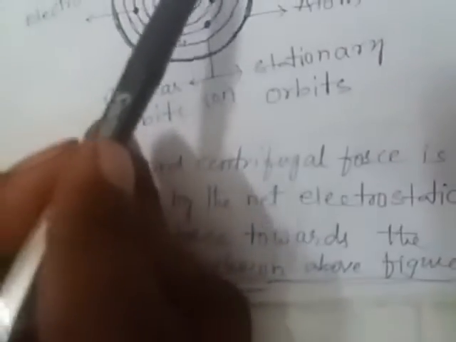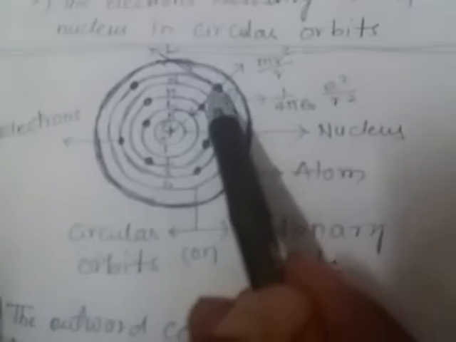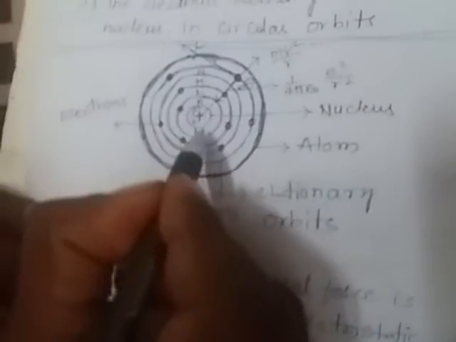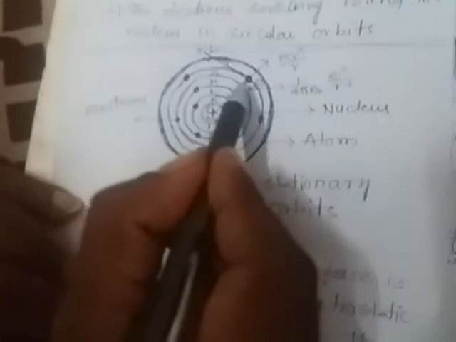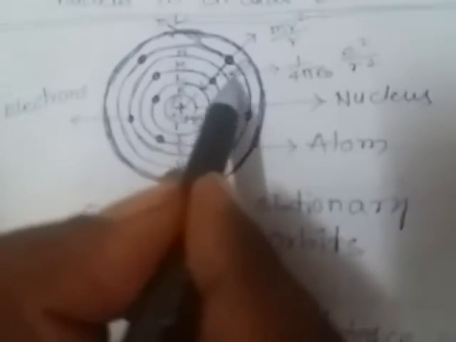See here, students, in this figure this is the electron, and on it acts the electrostatic or Coulomb attraction force towards the nucleus. The nucleus is positively charged, with charge plus e, and the electron has charge minus e.